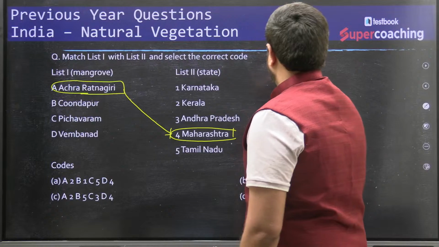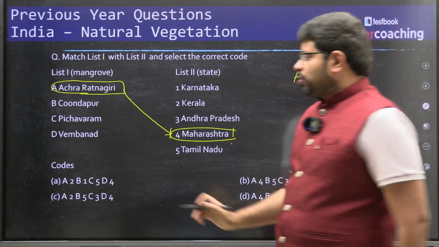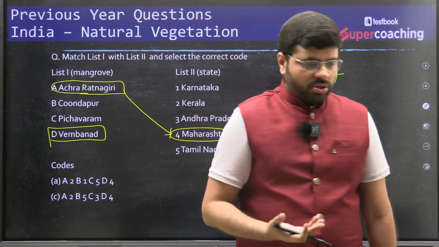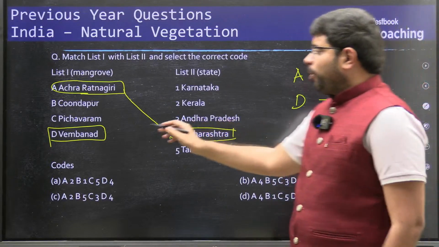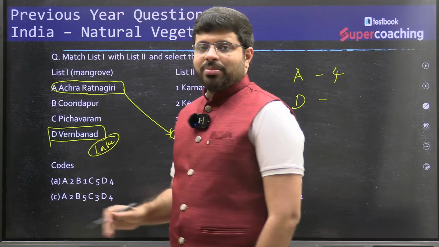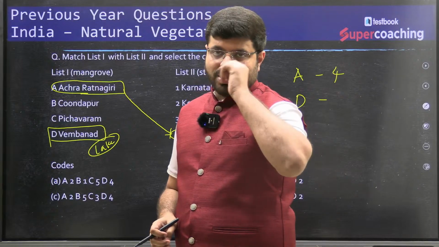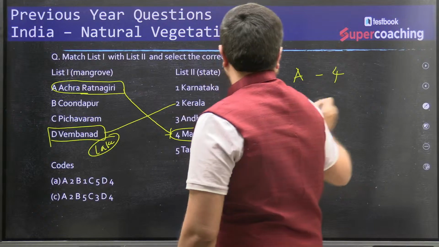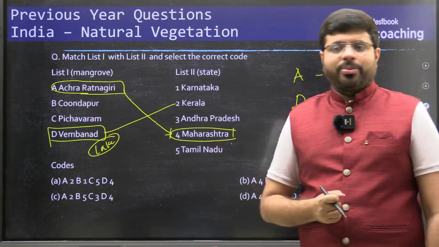A4. Right. Then, if you don't know about Ratnagiri, you should have known about Vembanad. So let us see what you know. Objective is to get the answer right. Vembanad is a popular lake, isn't it? Do you see the lake? Around the lake, you find some kind of coastal areas. Popular lake, Vembanad. It is part of the coastal region of Kerala. So it is D2.